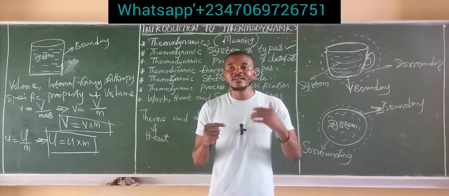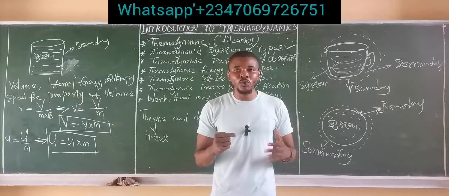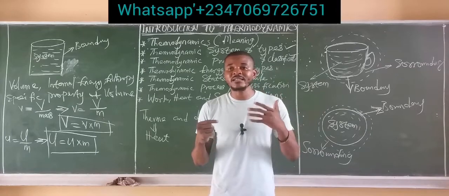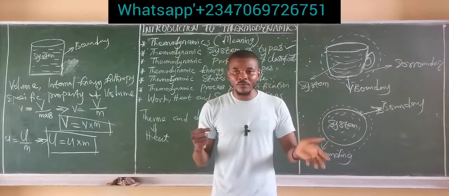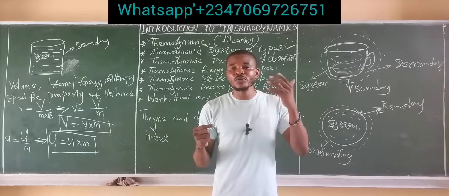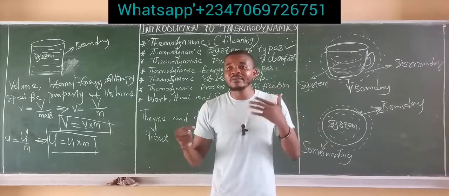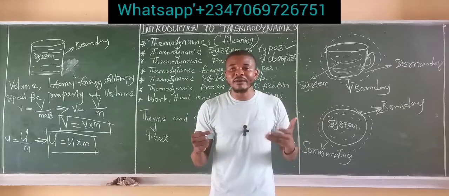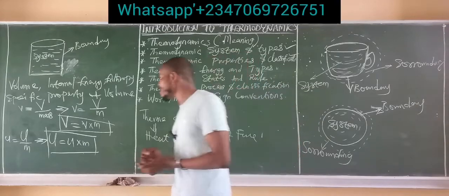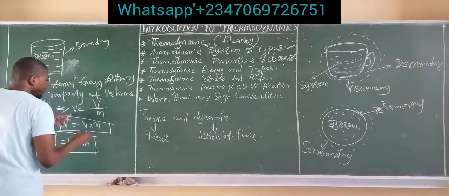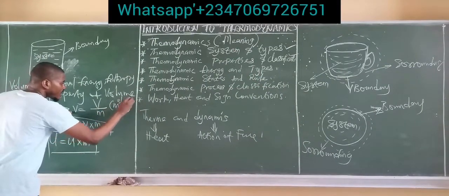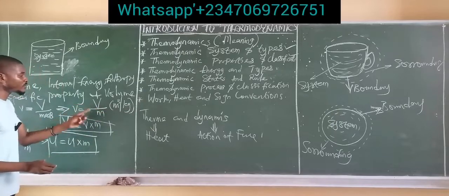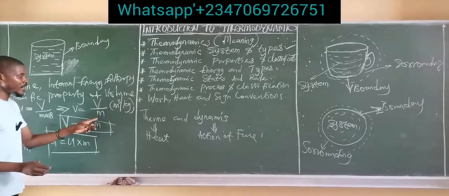So whenever a problem is given to you and it is expressed in, let's say, meter cube per kilogram, that is a specific property of volume, because meter cube stands for the unit of volume. Per kilogram means that volume has been divided by kilogram. So the specific property of volume is always meter cube per kilogram, because meter cube is the unit of volume and kilogram is the unit of mass.